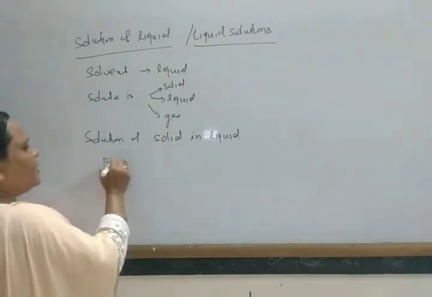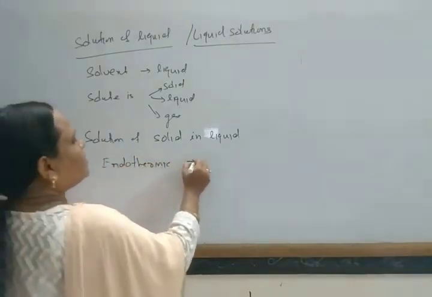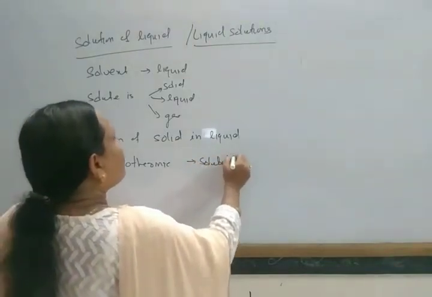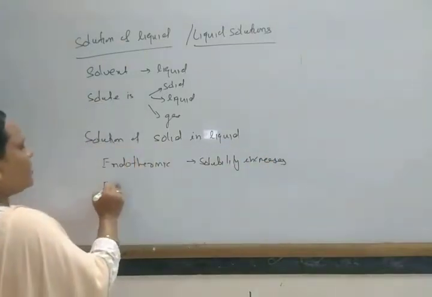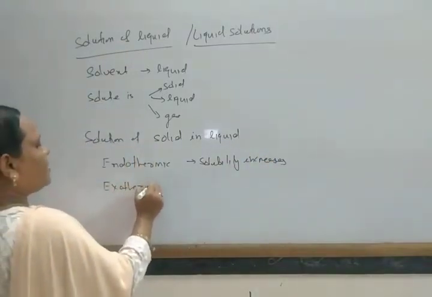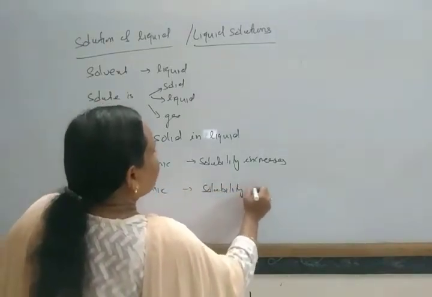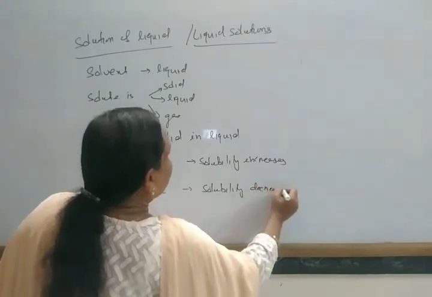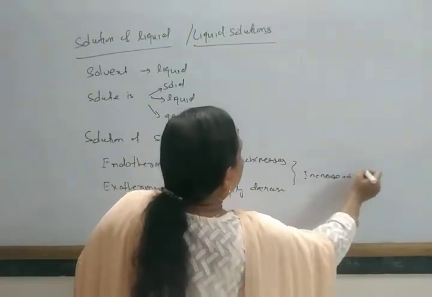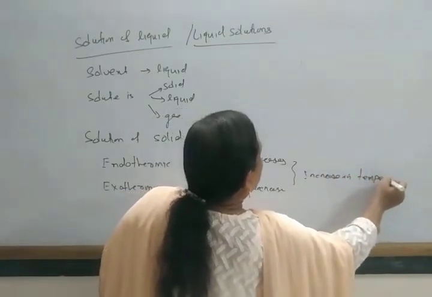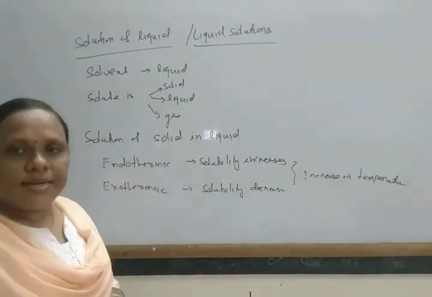So if endothermic, solubility increases; if exothermic, solubility decreases with increase in temperature. Okay, so this is the solution of solid in liquids.